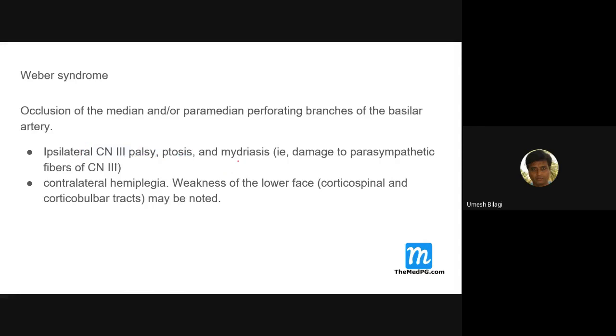And contralateral hemiplegia, with weakness of the lower face, that is, an upper motor neuron type of facial palsy. Only the lower face is involved; the upper face is not involved.